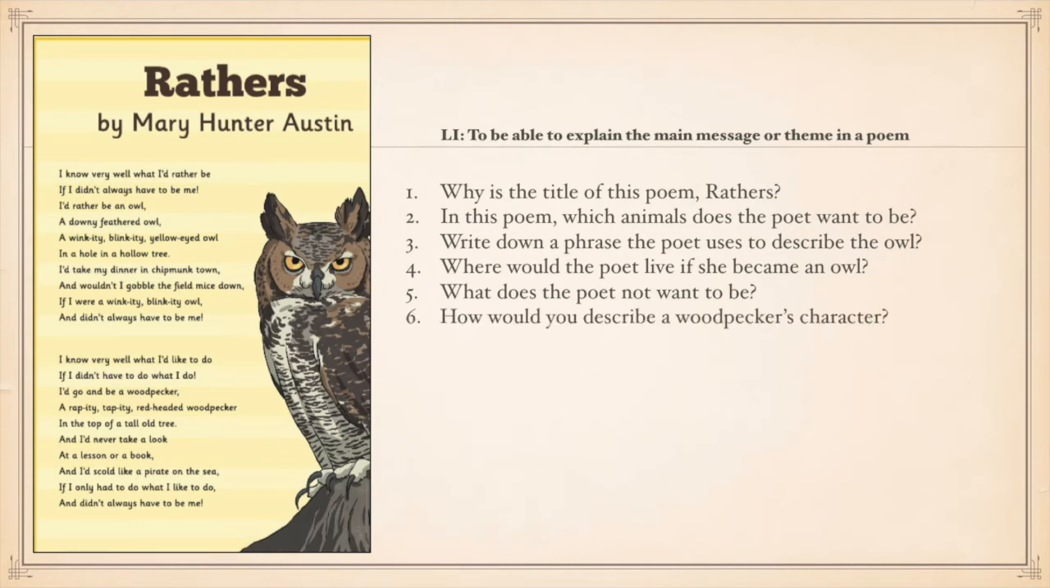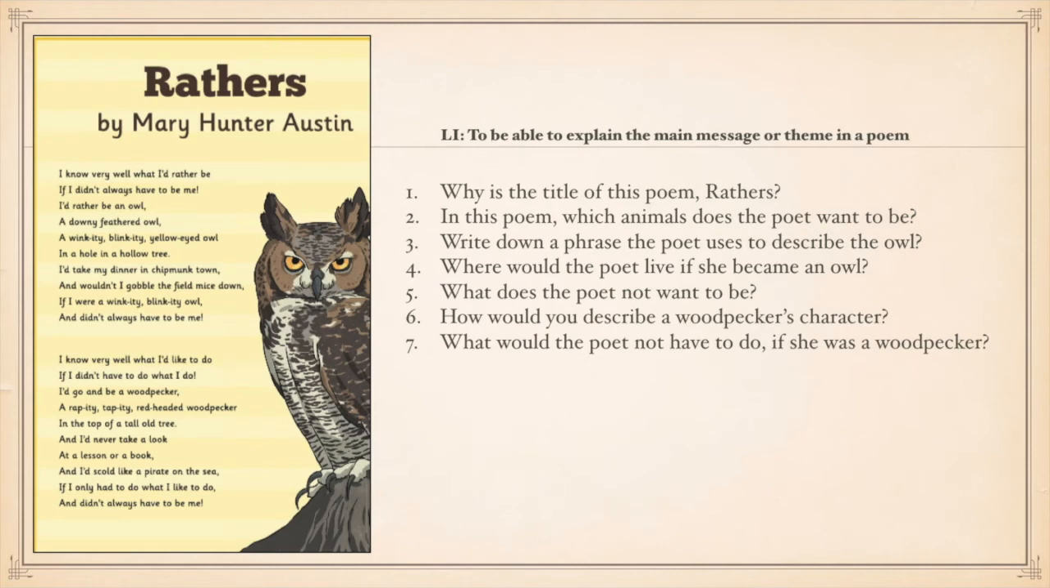Question 6, how would you describe a woodpecker's character? Now once again, woodpecker's a key word in that question, and we know, or you should know by now, that the woodpecker is discussed in verse 2. So you need to look in verse 2 for a description of the woodpecker's character.